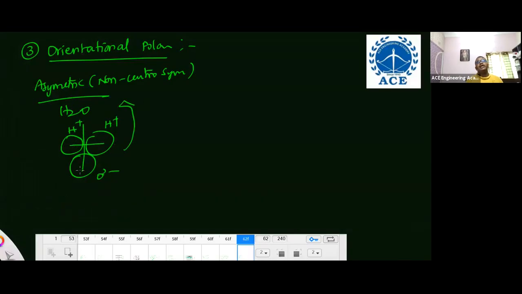So there is a separation of cation and anion, a separation of positive charge and negative charge. Because of the orientation of the atoms, polarization is generated. Polarization generated is nothing but charge stored in the material. So orientational polarization is mostly generated in asymmetric materials, which have a permanent dipole. In a symmetric arrangement of material like CH4, CCl4, atoms are in perfect order, cations and anions in a centrosymmetric arrangement. So there is no permanent dipole, so orientation won't take place.